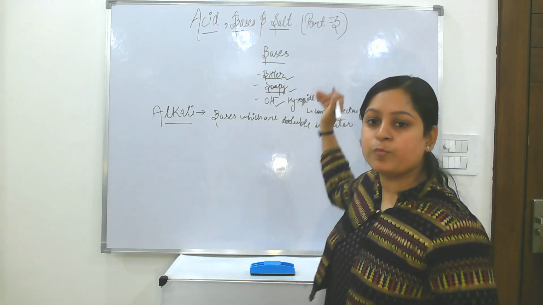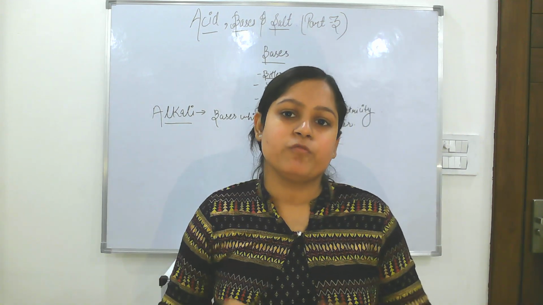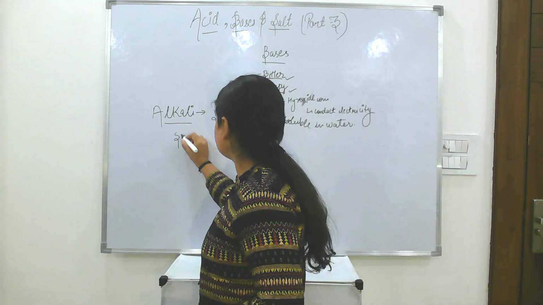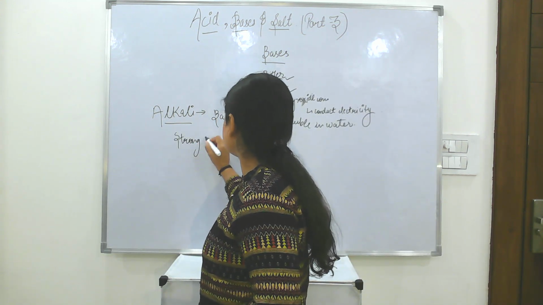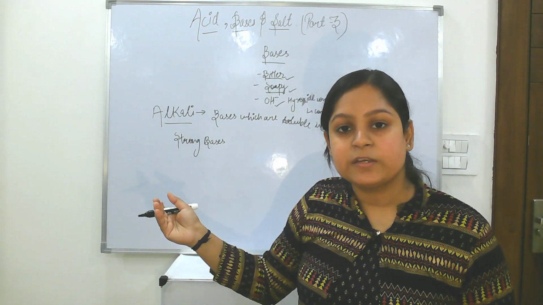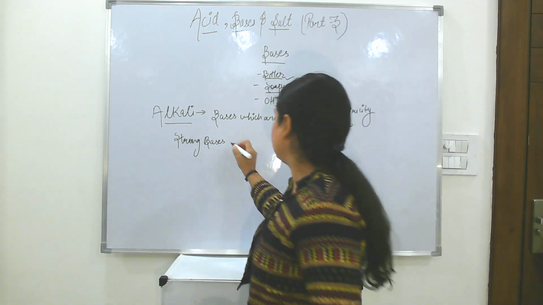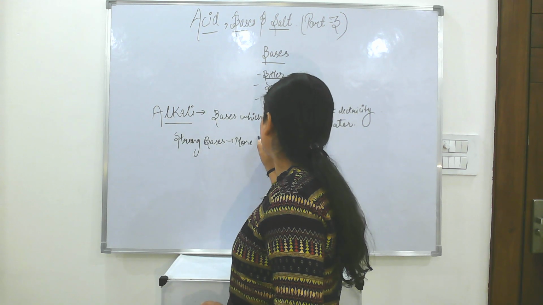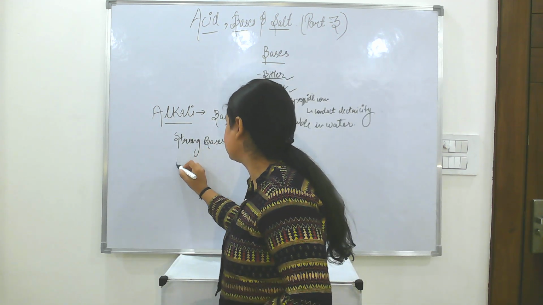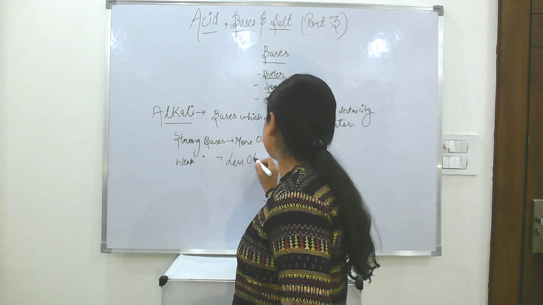So these are some of the properties of acids and bases. Bases are also of two kinds: strong base and weak base. Strong bases are those which can completely ionize into OH negative ions, or which release more OH negative ions. Weak bases have fewer hydroxide ions.